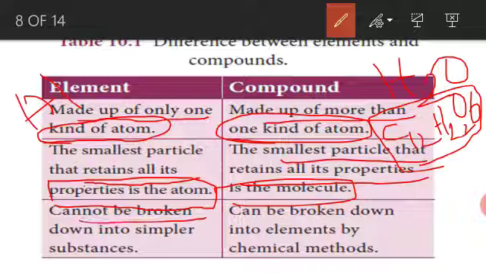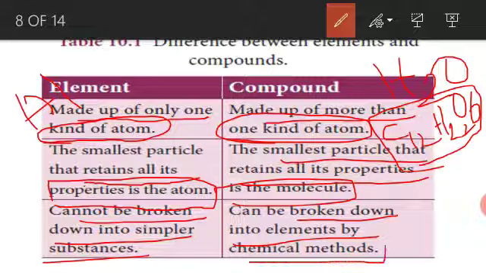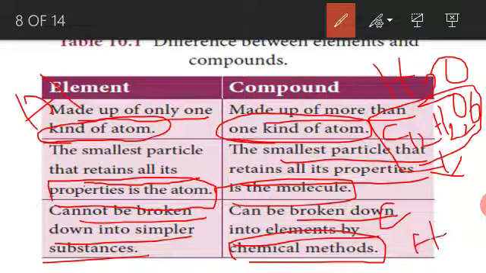Next, an element cannot be broken down into simpler substances. But a compound can be broken down into simple elements by chemical methods. Like this, by undergoing a chemical reaction, we can split it into carbon, hydrogen and oxygen. So this is the compound. This is the difference between elements and compounds.